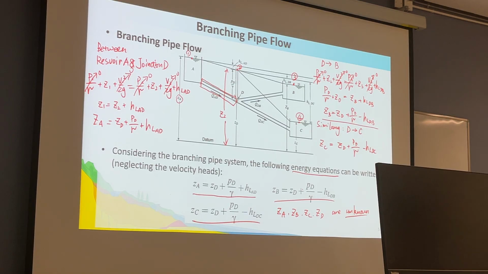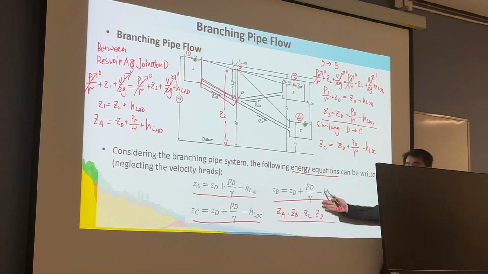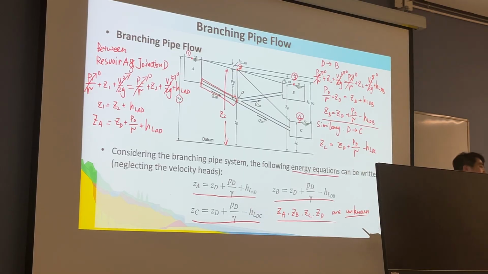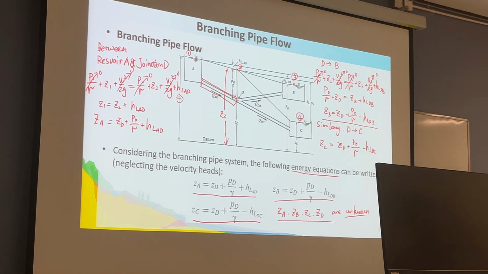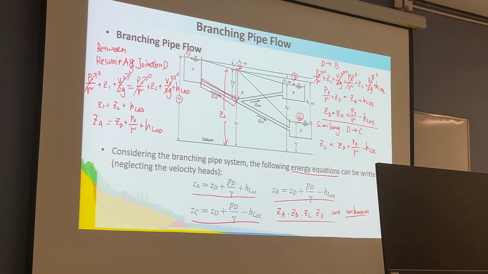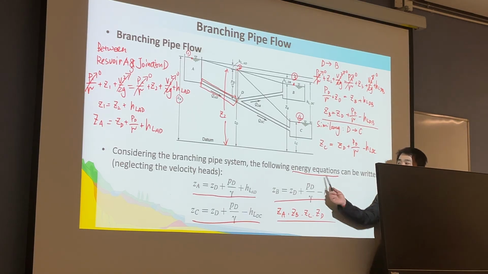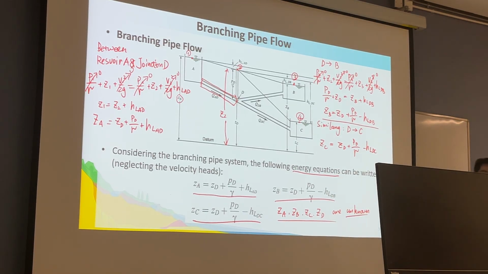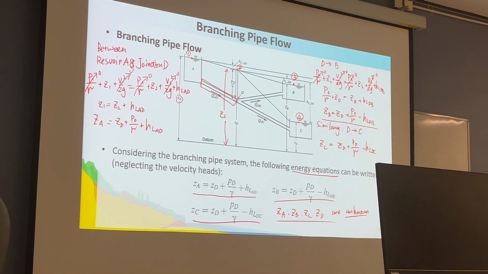But we have three equations and four unknowns. We need one more equation to correlate these four parameters, because these relationships are based only on the energy equation; we haven't used the continuity equation.